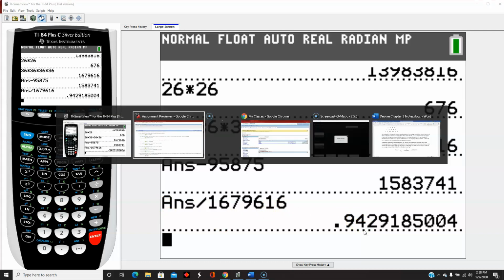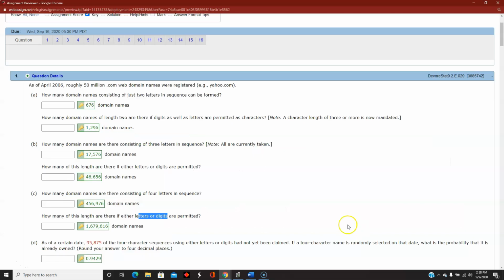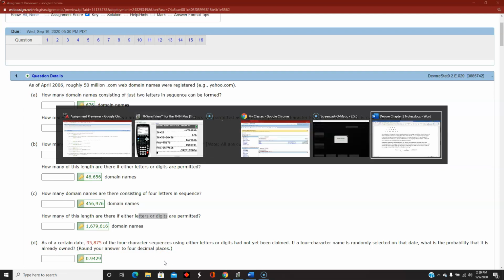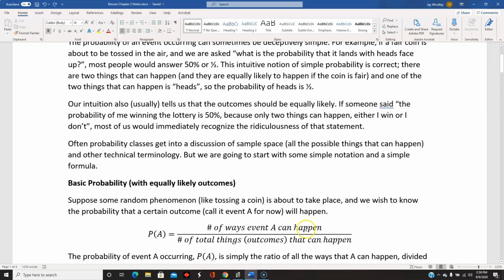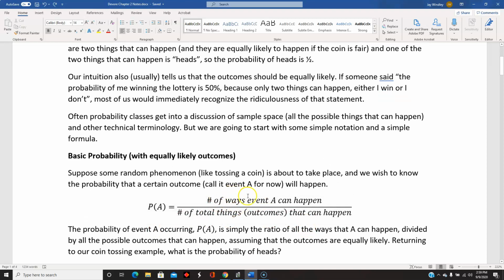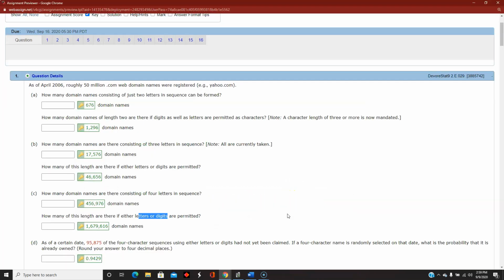So 0.943, and that's what we're seeing as the answer right there. So that problem is just using some basic multiplication, and it's making use of this initial probability formula that we had, the number of ways that event A can happen and the total number of outcomes.